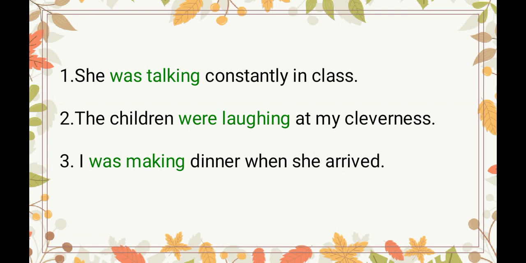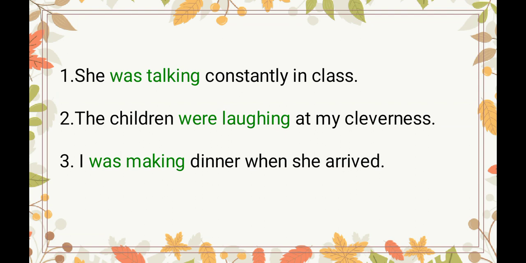As I told in my previous video, to identify the tense, we have to pick out the verb from the sentence, and then only we can understand in which tense or which time is denoted by that verb. In the first sentence, the verb is was talking.